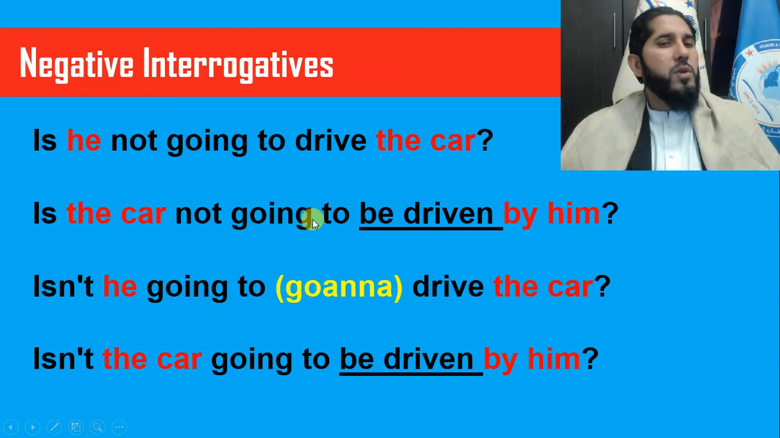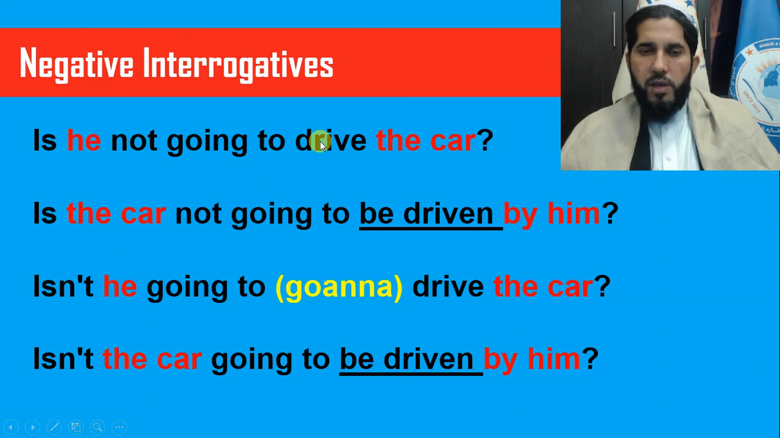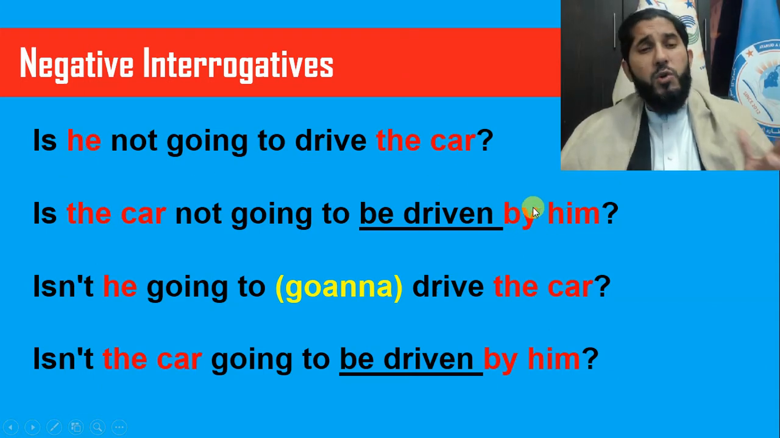So the only thing you need to do in passive form is, after going to, add the word be and then change the main verb to past participle, the third form, and then bring the preposition by, and then change the subject: if it's a pronoun in subjective form, change it to objective form, so by him. Okay, so is he not going to drive the car? Is the car not going to be driven by him?